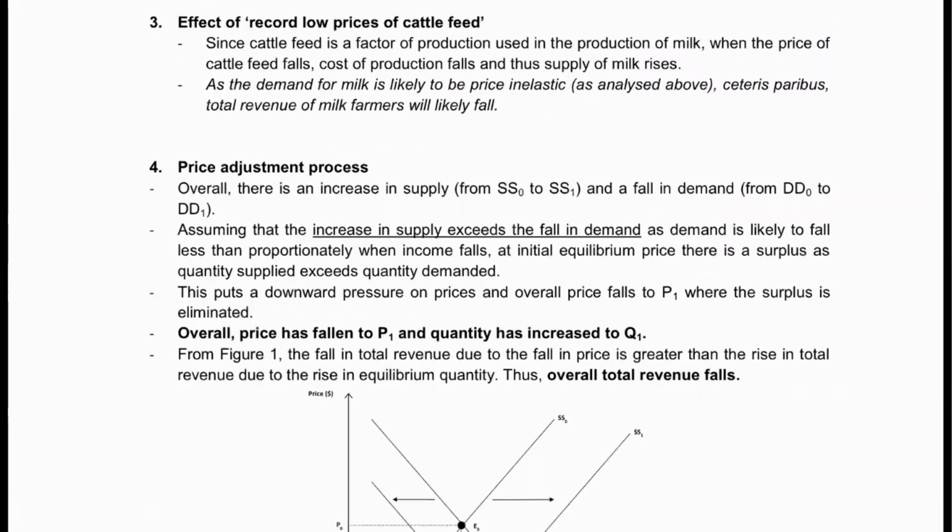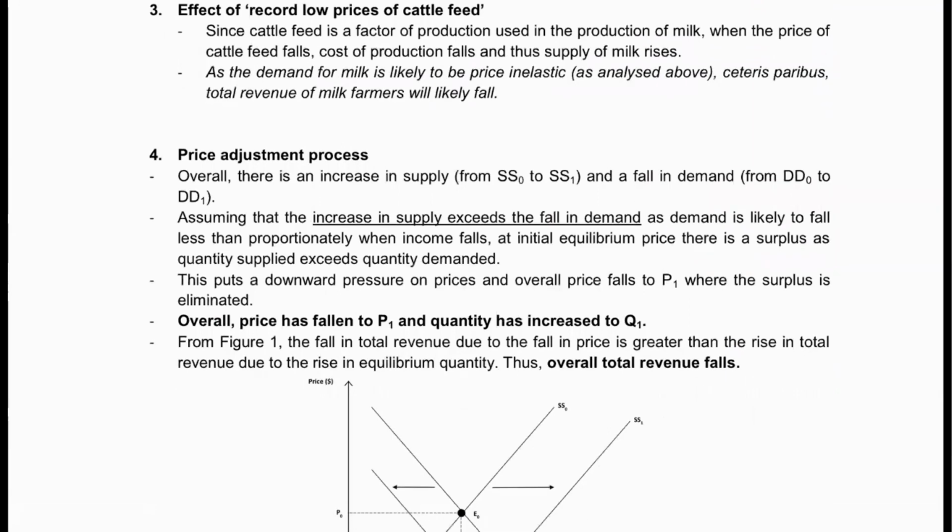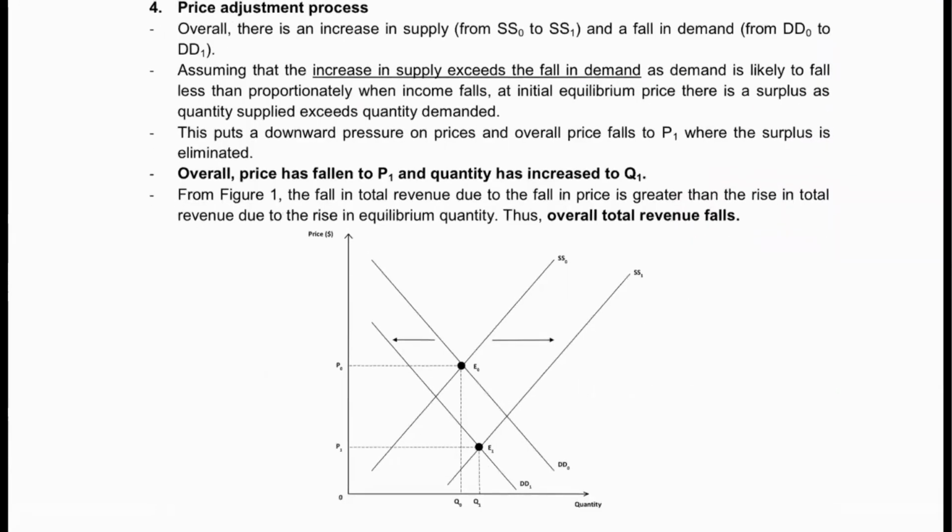Okay. So remember, I also said that there was going to be 3 points to the question, right? 3 paragraphs. So the last paragraph will be to do a combined shift of the demand and supply curve. We had shown just now that the demand has decreased and the supply has increased. So we're going to do a combined shift here. Before that, we need to pick a side, whether the supply curve increases more or the demand curve decreases more.